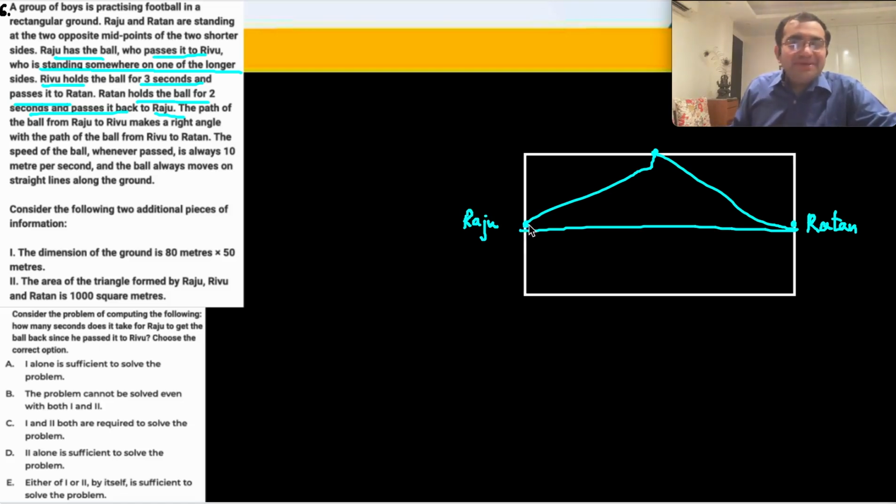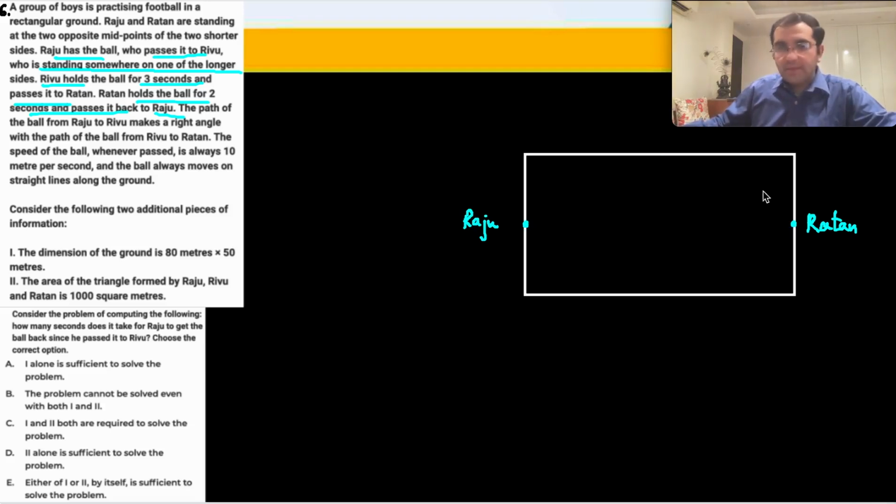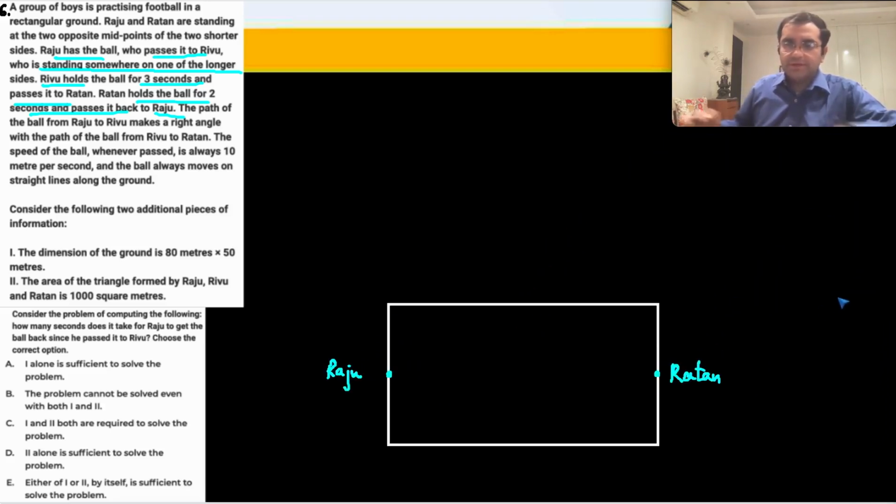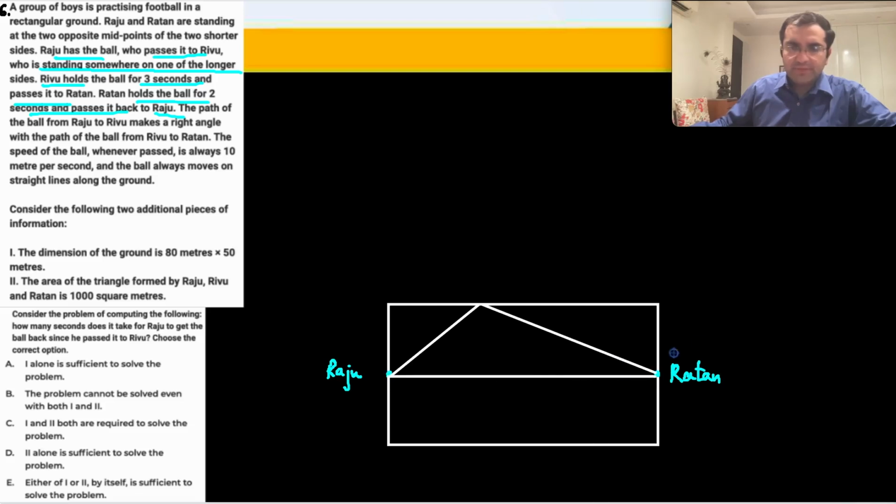Okay. The path of the ball from Raju to Rivu makes a right angle with the path of the ball from Rivu to Ratan. So you have Raju to Rivu is some distance, some line, and then you have Rivu to Ratan and then back to Raju. Okay, 90 degrees. This angle is 90 degrees.